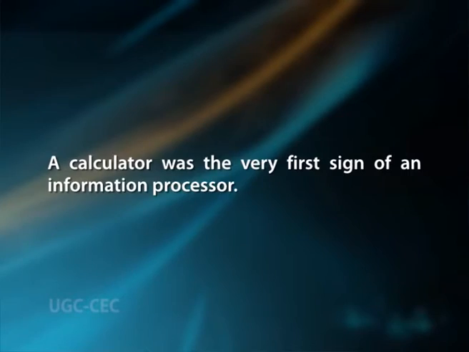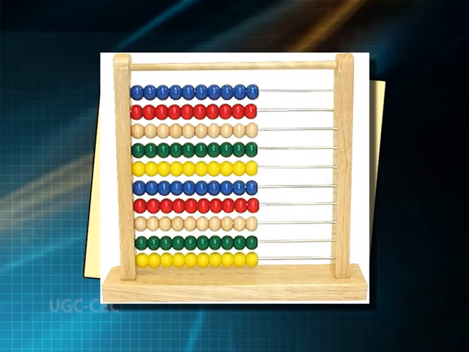However, it wasn't until 875 AD, that is 775 years later, that the number 0 was invented. And yes, now that numbers were created, people wanted stuff to do with them, so they created calculators. A calculator was the first sign of an information processor. The popular model of that time was the abacus.